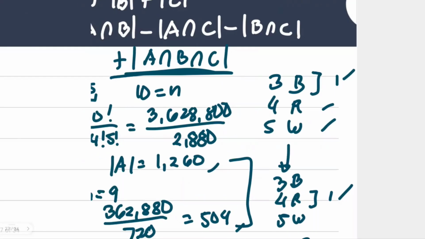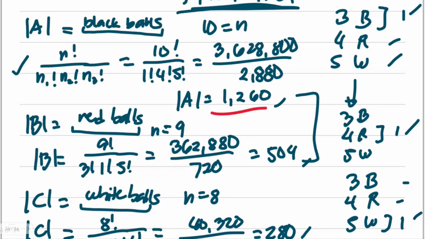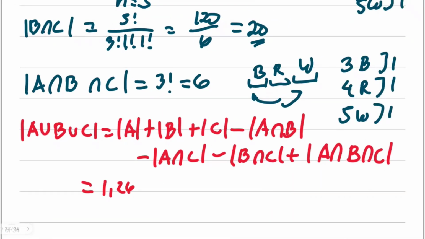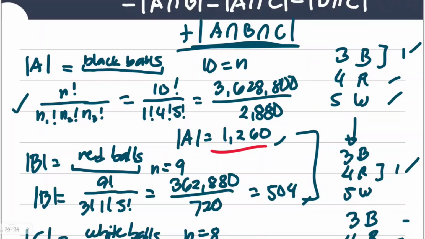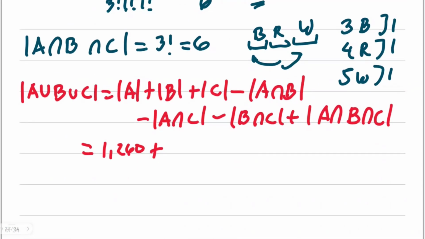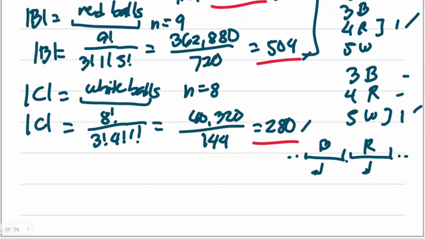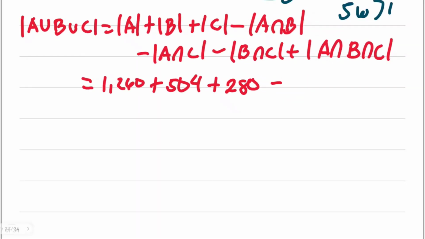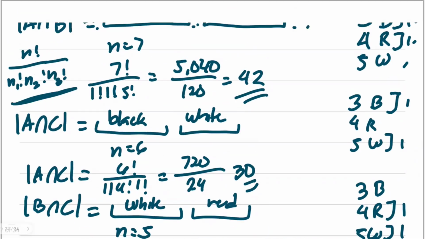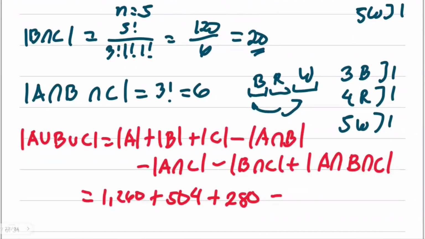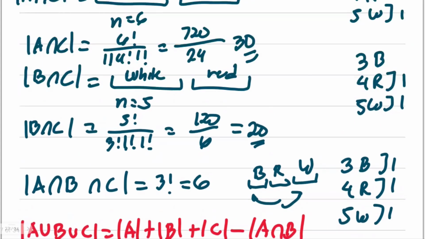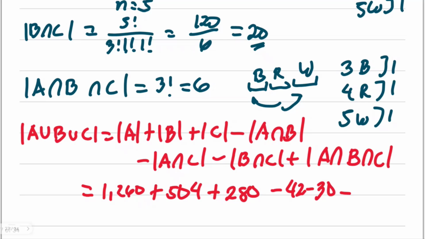Now let's proceed. A is 1260 plus 504 plus our C here is 280, minus the intersection of A and B, 42, minus A and C, 30, minus B and C, 20, plus 6 as the intersection of all.